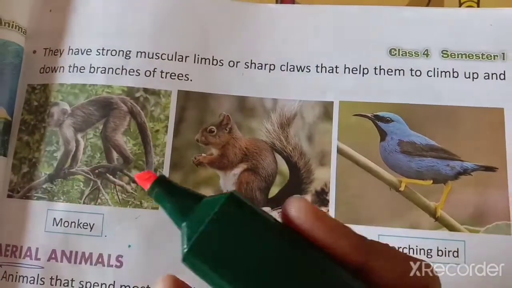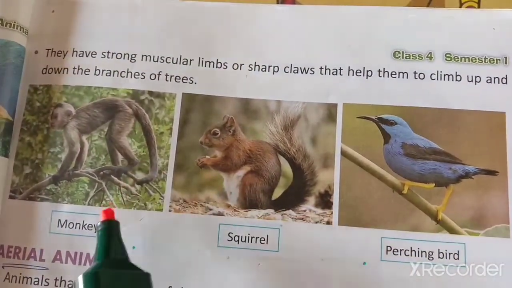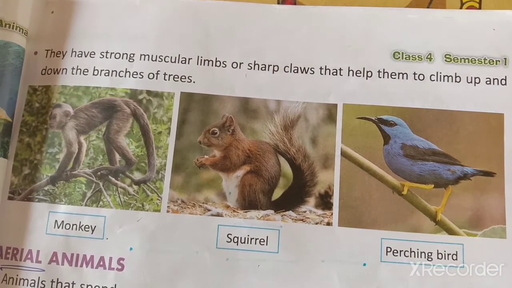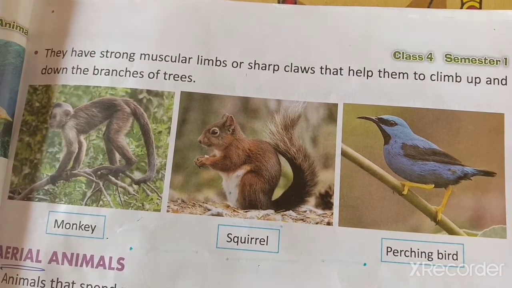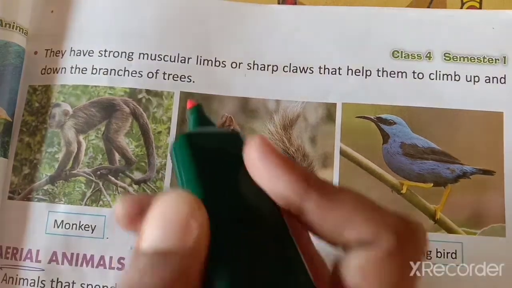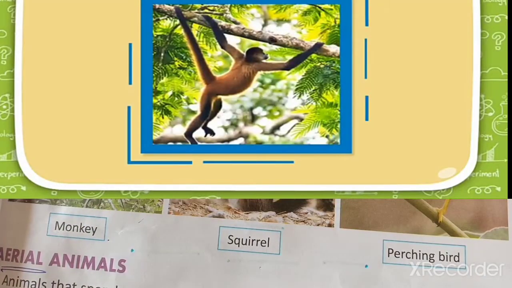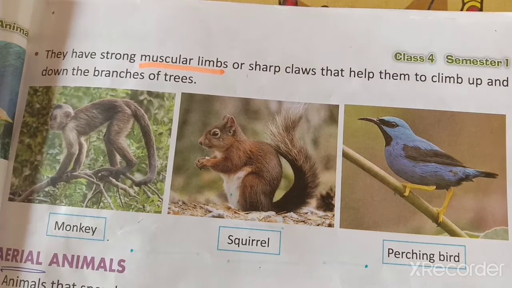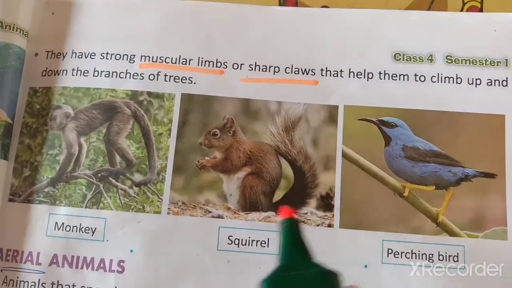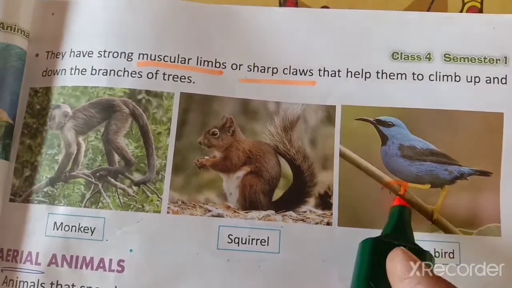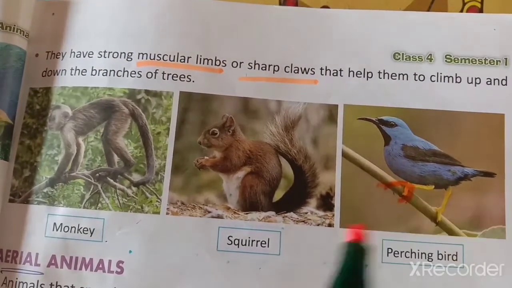This is a monkey. You will always see it on the branches of trees only. Squirrel, perching bird it is called, which lives mostly on the branches of trees. They have strong muscular limbs. Muscular limbs means their muscles are very strong, and they have sharp claws. Claws means this, like this, on the legs. This is called claws.